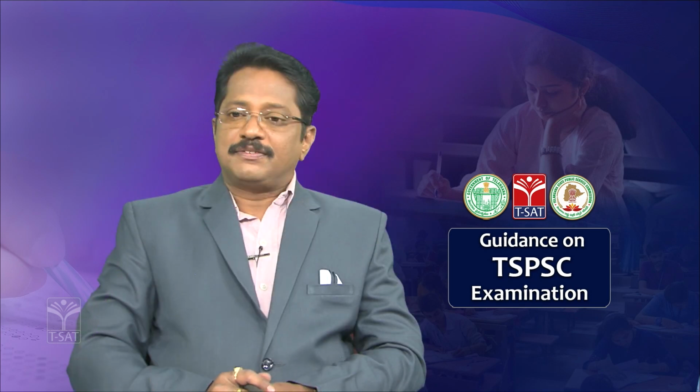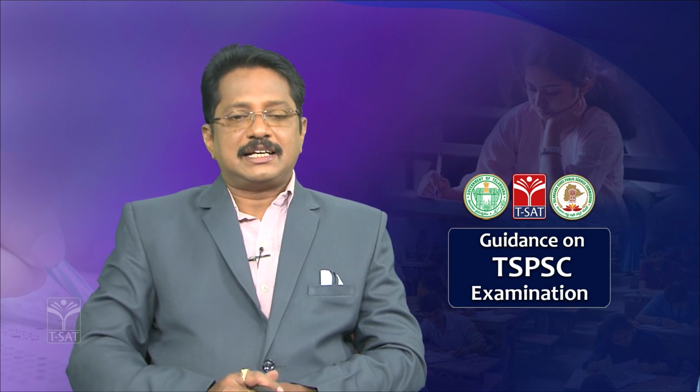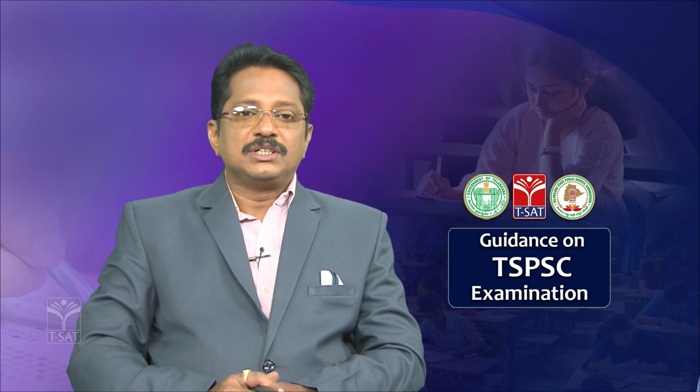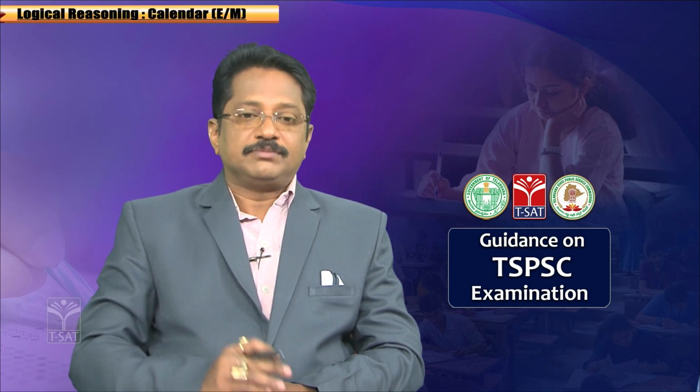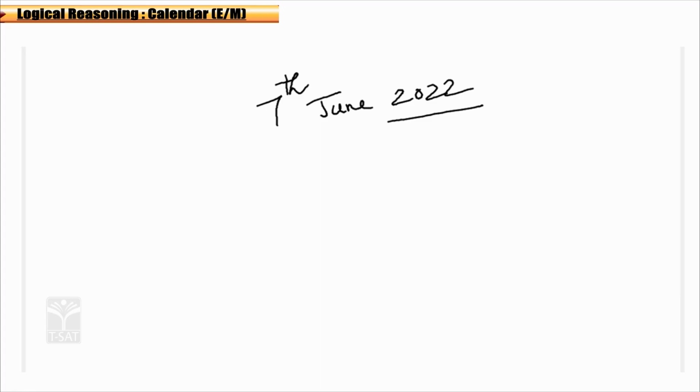Clear? This is one of the first questions they are expecting in the examination. For example, what is today? Today is 7th June 2022, and you know that today is Tuesday. Correct? Now, we will check whether it is Tuesday or not.